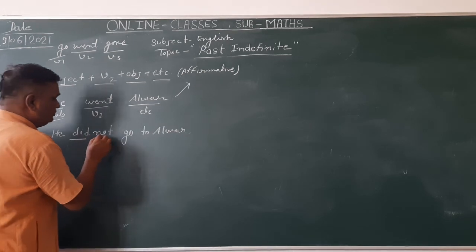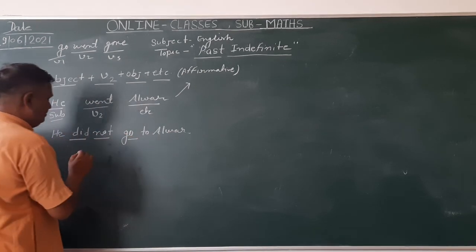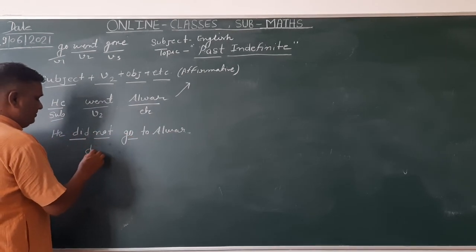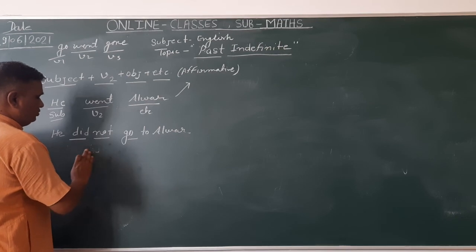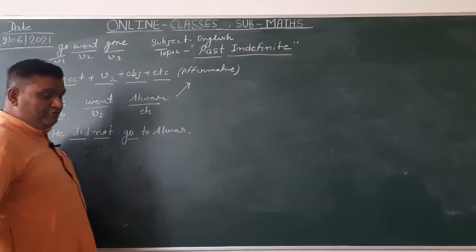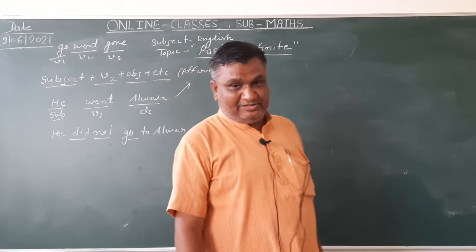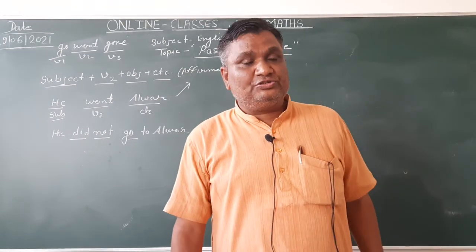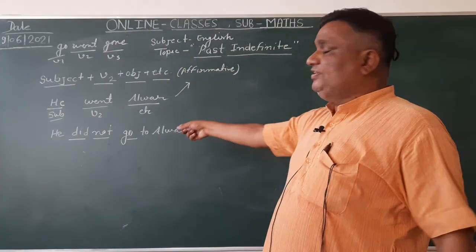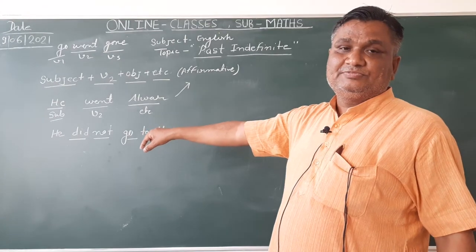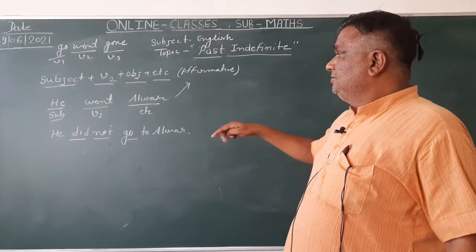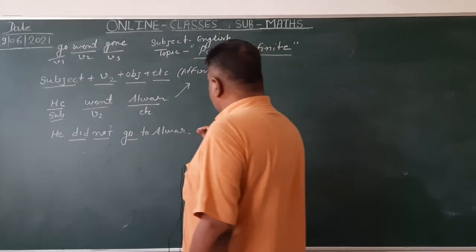Did not go. We use the helping verb in the negative sentence. When we use did not, we use the verb's first form with did not. This is the negative sentence.